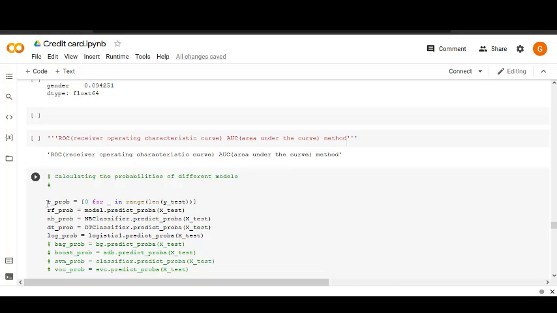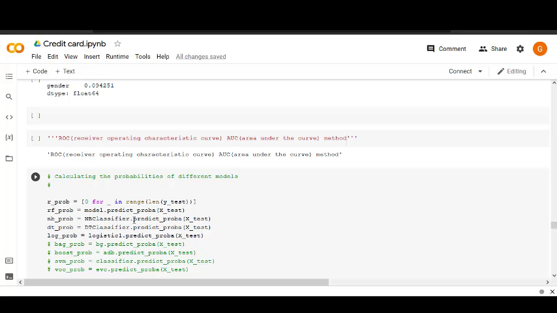Here we have calculated rprob, rfprob, nbprob, dtprob, and logistic prob. These are the probabilities of the different classifier models we have used here, using predict probability, and similarly for the naive Bayes classifier.